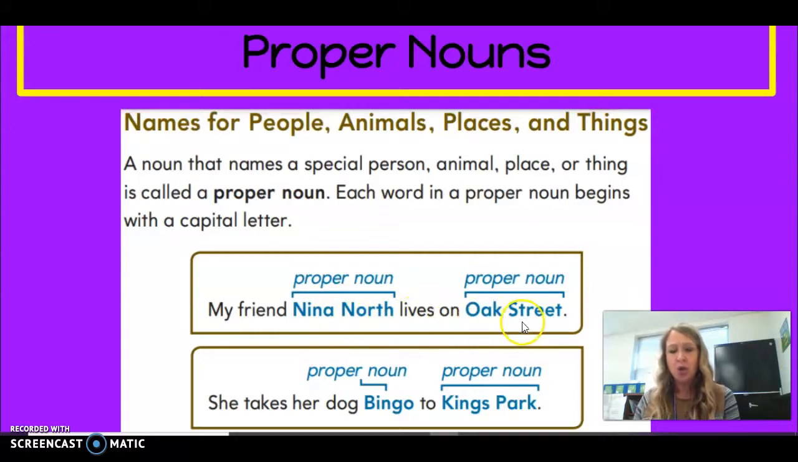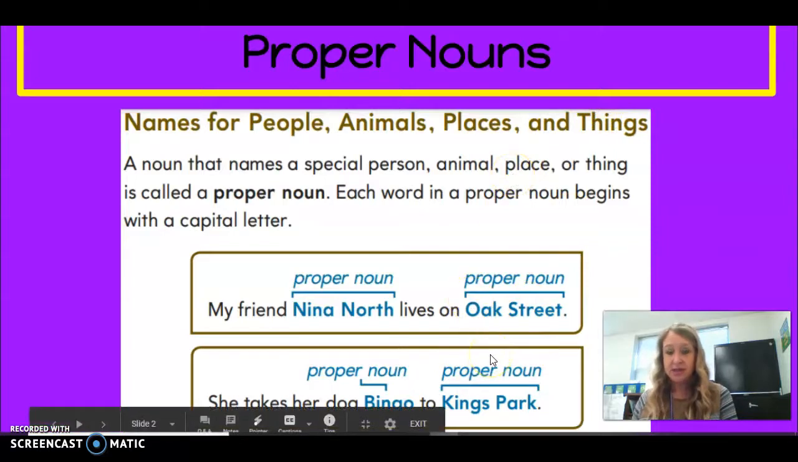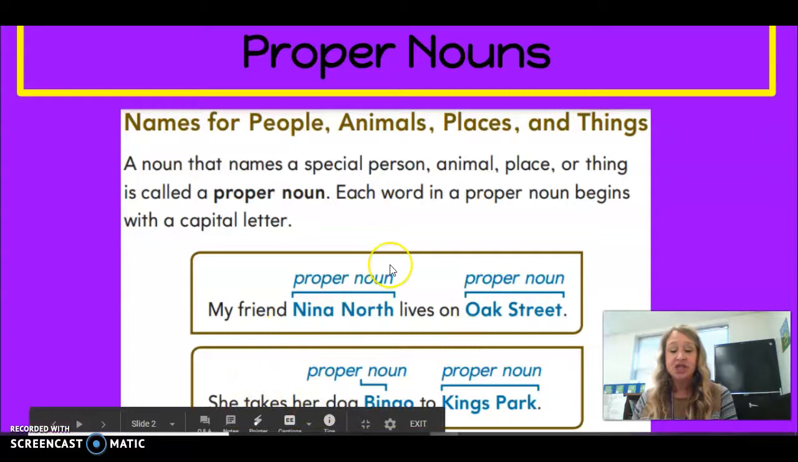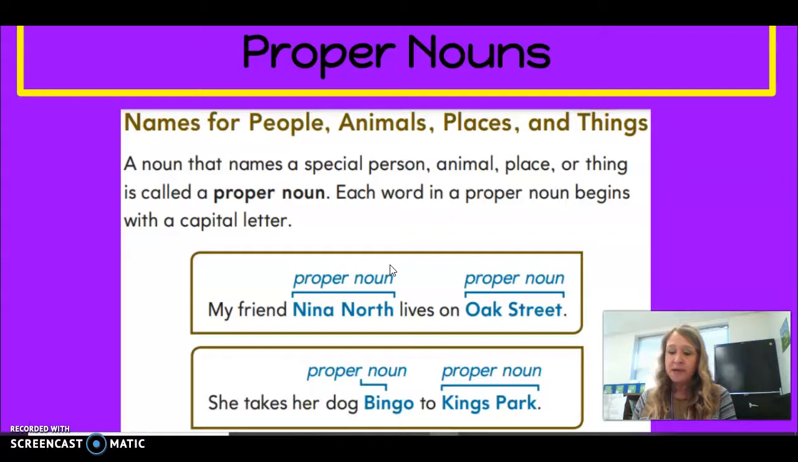She lives on Oak Street. Well, guess what? Oak Street is the name of a special place. It's a street she lives on. So both names of the name of the street begin with a capital letter. Let's look at the next sentence. She takes her dog Bingo to Kings Park. What are the proper nouns in that sentence? We have Bingo, the name of her dog, because it's a special animal. And Kings Park is also a proper noun because it is the name of a special place.